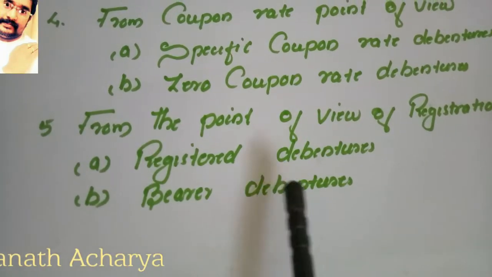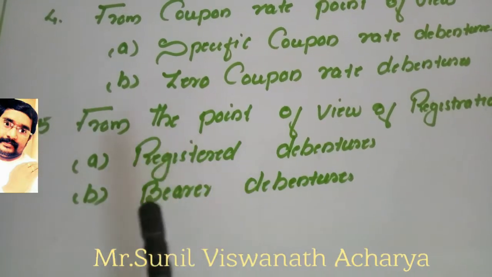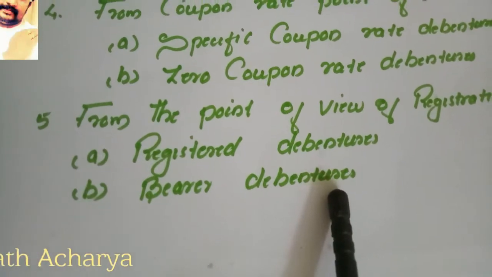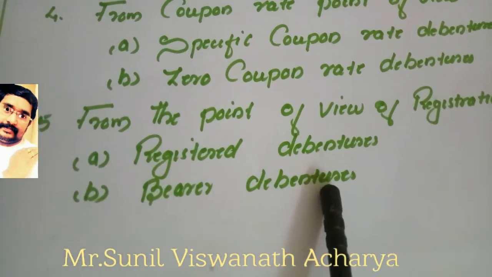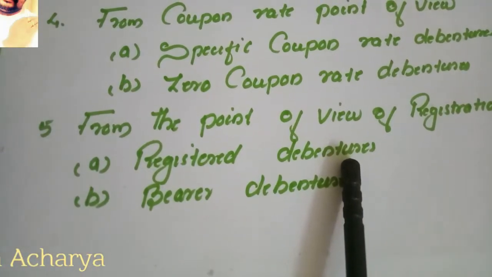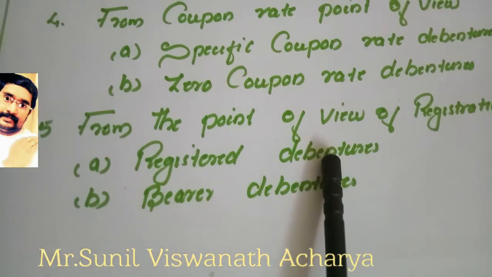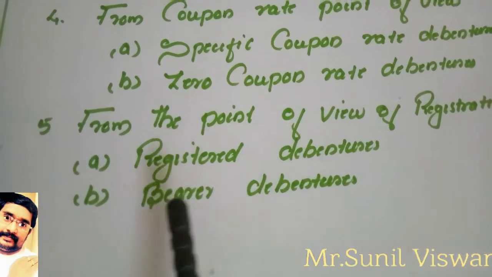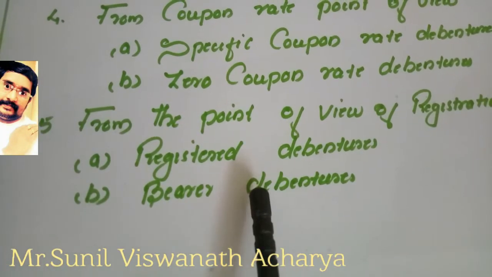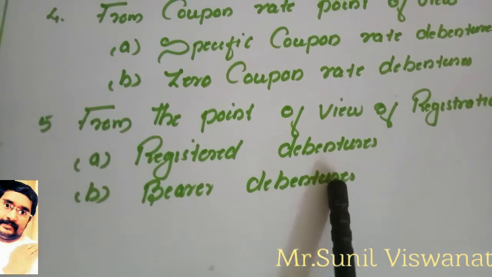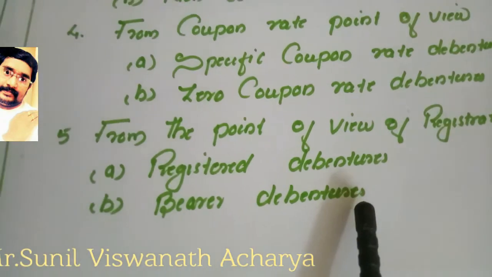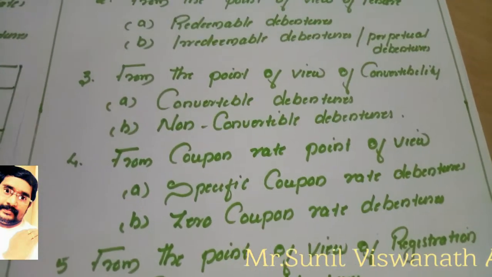But bearer debentures means the debenture holders' details are not recorded in the register of the company. These can be freely transferable. Normally bearer debentures are issued. So registered debentures are those whose holders' details are registered with the company and cannot be freely transferred, but bearer debentures are freely transferable. So these are the different types of debentures.